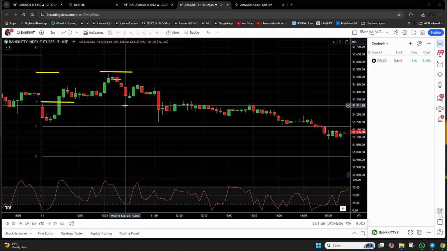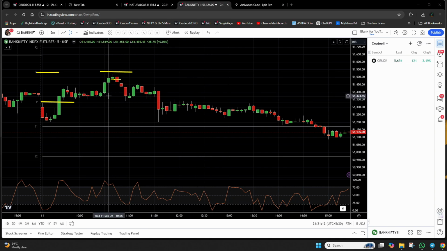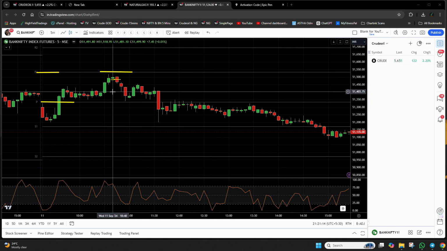But again, don't be greedy. You cannot be greedy when you are trading. If you are aiming for 100 points, book your profits at 100 points. So where will the 100 points be here? 51,480, 51,380.